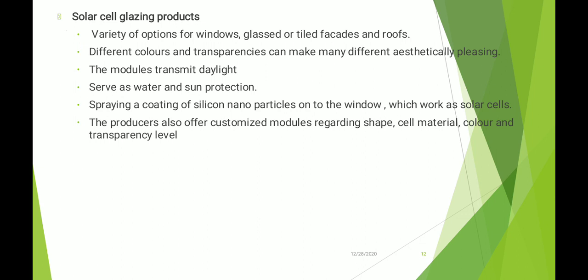So here we have a variety of options for window glass or tiled facades and roofs. Different colors and transparency can make many different aesthetically pleasing structures. The modules transmit daylight and serve as water and sun protection, spraying a coating of silicon nanoparticles on the window, which works as a solar cell. And the producers also offer customized modules regarding shape, cell material, color, and transparency.